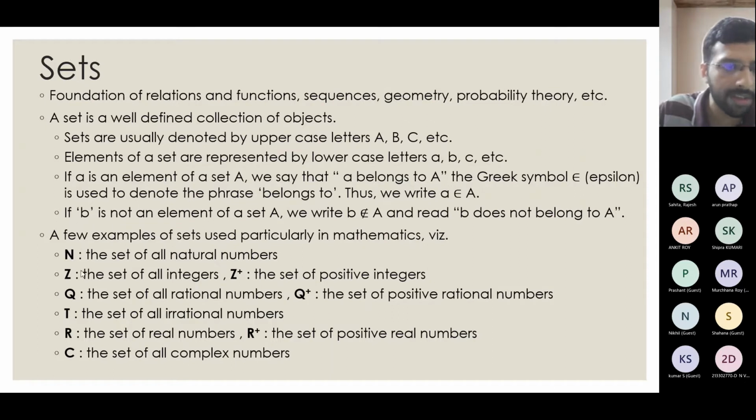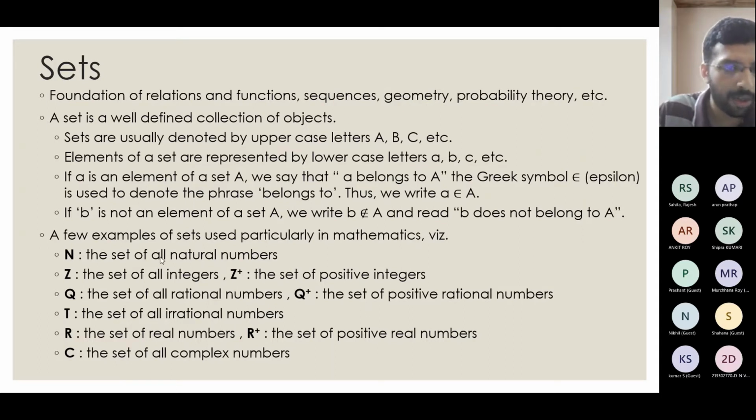So there are some letters which are usually used to denote these sets. The set of all natural numbers 1, 2, 3, 4 up to infinity is denoted by N. The set of all integers, from minus infinity to plus infinity, including positive, negative, and 0, is denoted by Z. If you want positive integers alone, you will use a notation like Z plus.